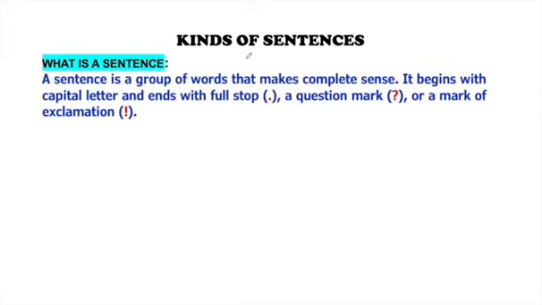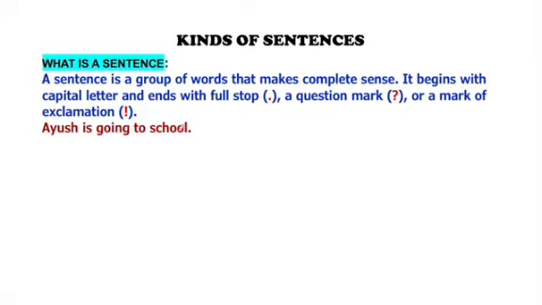Beginning with the kinds of sentences. Before we begin, we should know what a sentence is. A sentence is a group of words that makes complete sense. It begins with a capital letter and ends with a full stop, a question mark, or a mark of exclamation. Let's see in the examples.